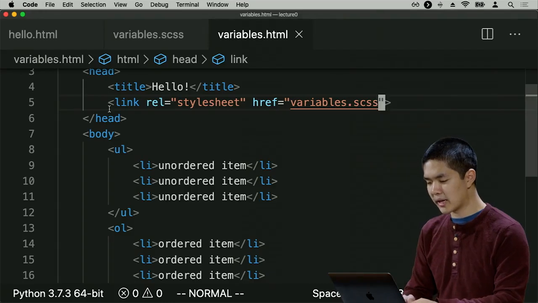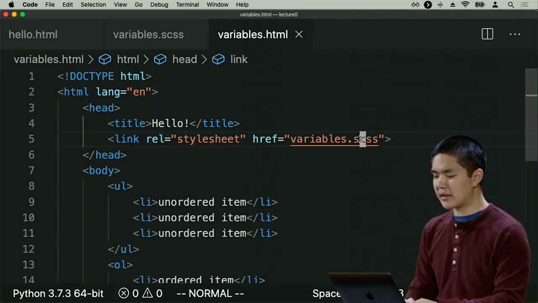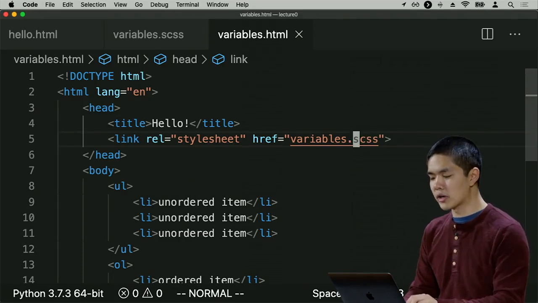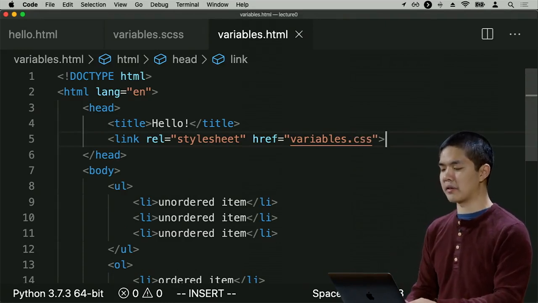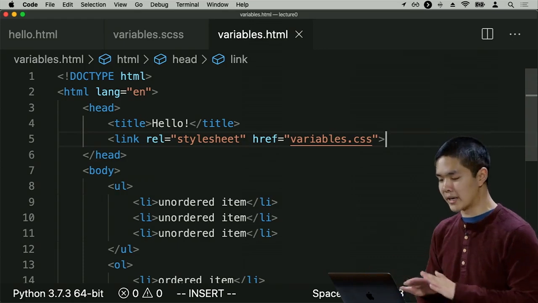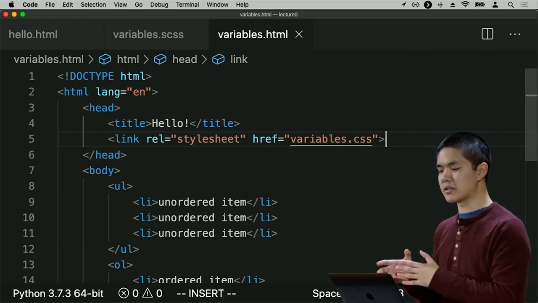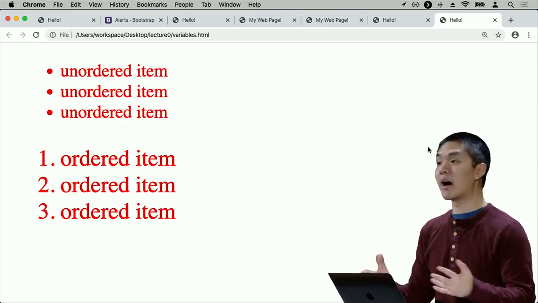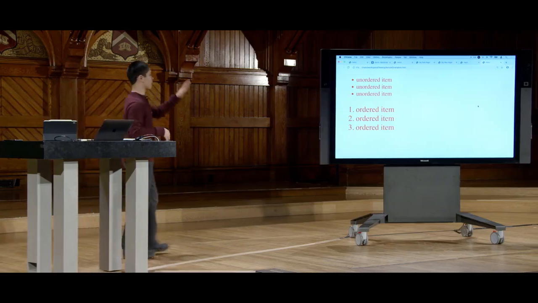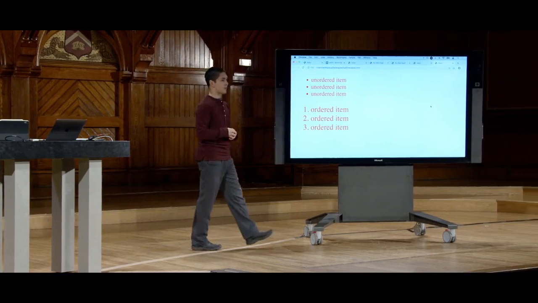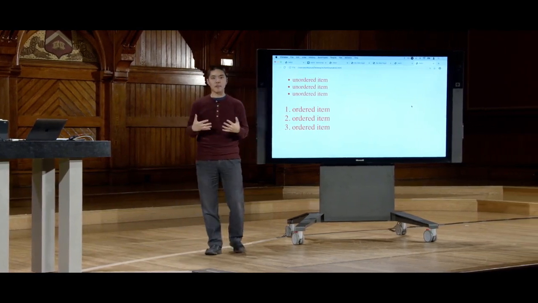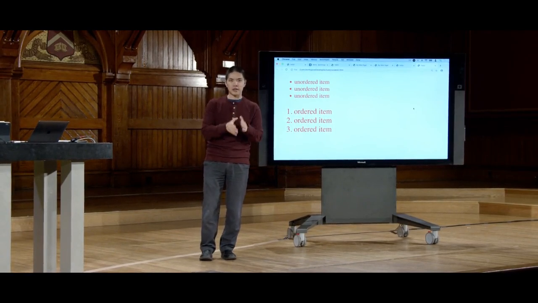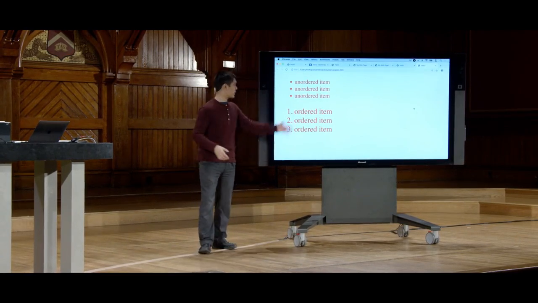And so now, inside of variables.html, instead of referencing the SCSS file, I'm going to reference the CSS file as the style sheet. Because my web browser only understands CSS, it doesn't understand Sass. Now when I load the page, now I see the result I expect. Everything shows up as red, and the font sizes are different. So ultimately, this was a two-step process. I first needed to take my Sass code, compile it into CSS,